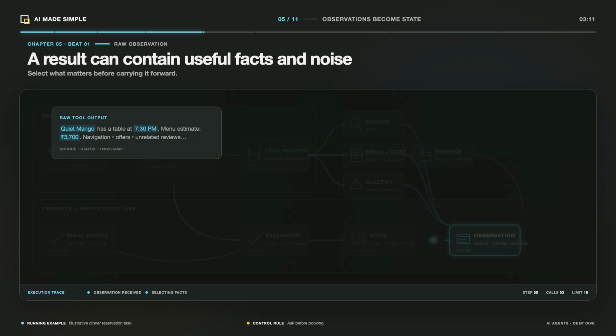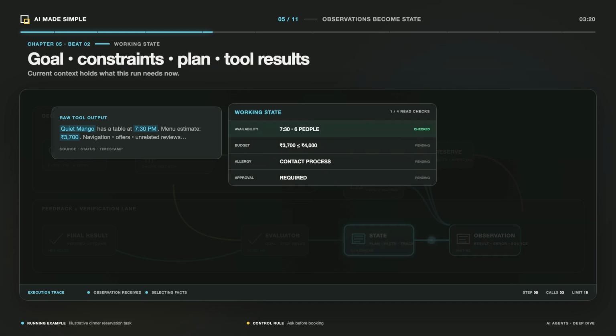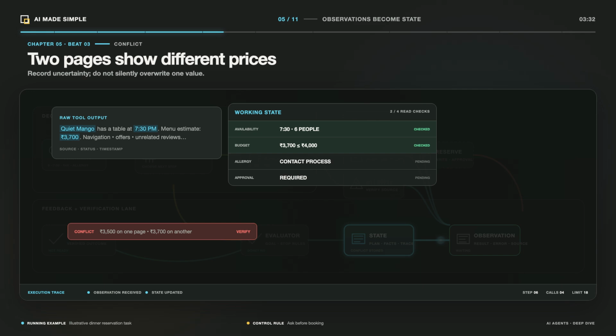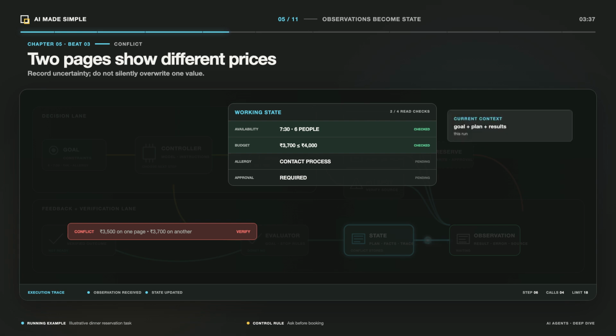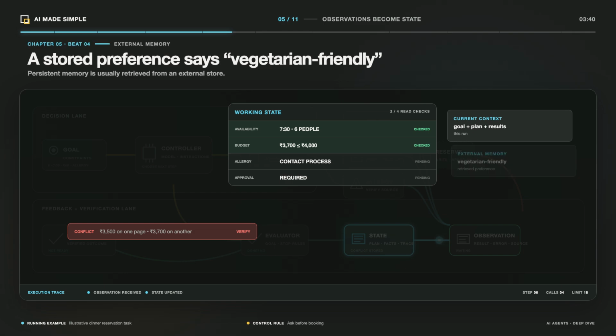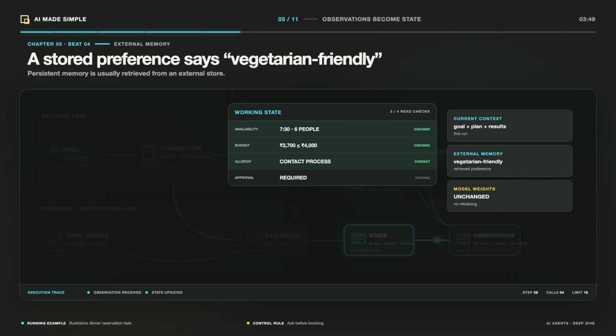A multi-step system must carry information forward. Current state includes the user's goal, constraints, tool results, completed steps, and unresolved questions. It may sit in the model's current context. Longer-term memory is usually external, a database, file, summary, or retrieval system that brings selected information back into context later. That is not human-like remembering, and the model's underlying weights normally do not change during this dinner task. A saved preference, such as vegetarian food, may be useful, but an old note about an allergy could be incomplete or stale, so a safety-critical fact should be confirmed. More stored text also does not guarantee perfect recall. Retrieval and context use can both fail.